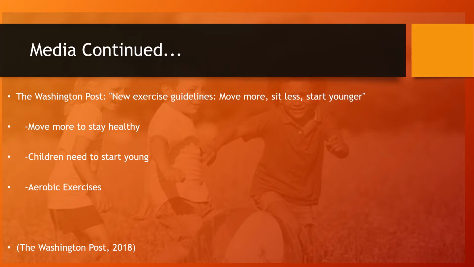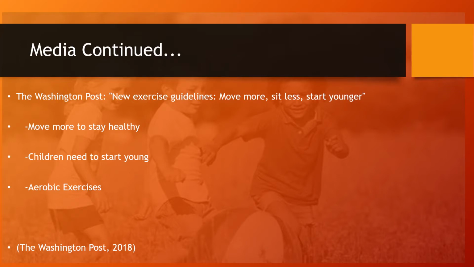Children need to be participating in exercise or any type of play at least an hour a day, aerobics, sports, just anything that gets them moving. This can enhance muscle and bone strength for them. Not only that, but it can also lead to healthier lifestyles as they grow older.